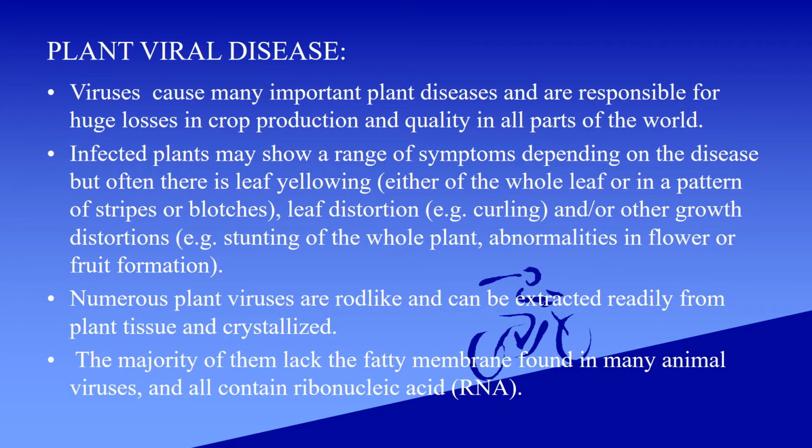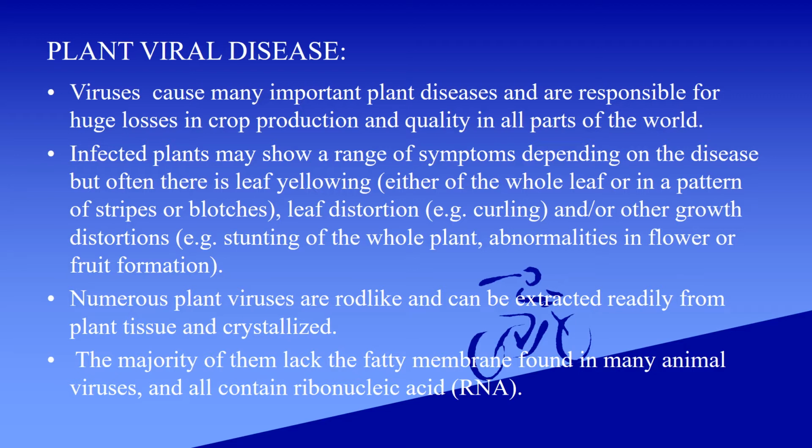Plant viral diseases. Viruses cause many important plant diseases and are responsible for huge losses in crop production and quality in all parts of the world. Infected plants may show a range of symptoms depending on the disease, but often there is leaf yellowing, either of the whole leaf or in a pattern of stripes or blotches.